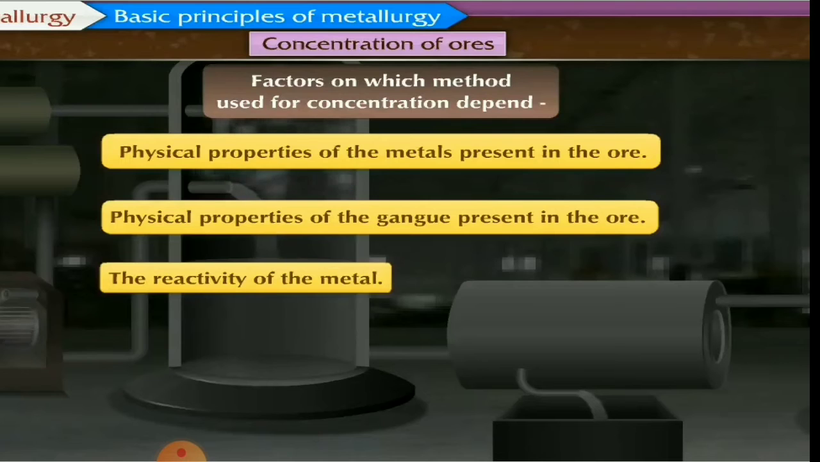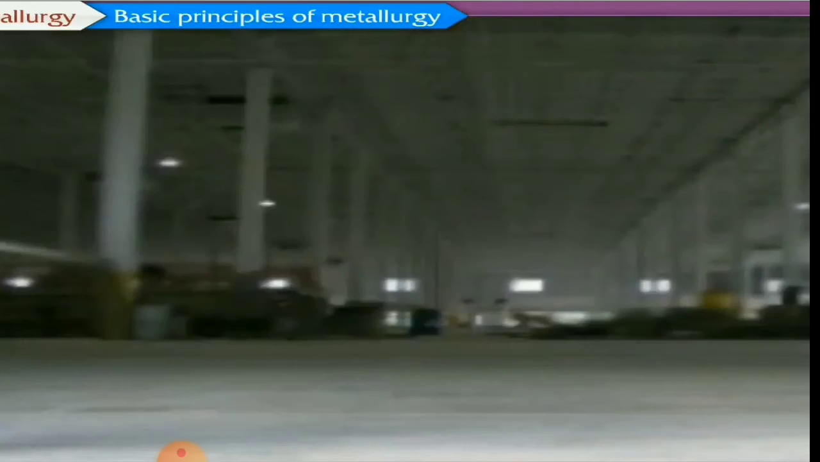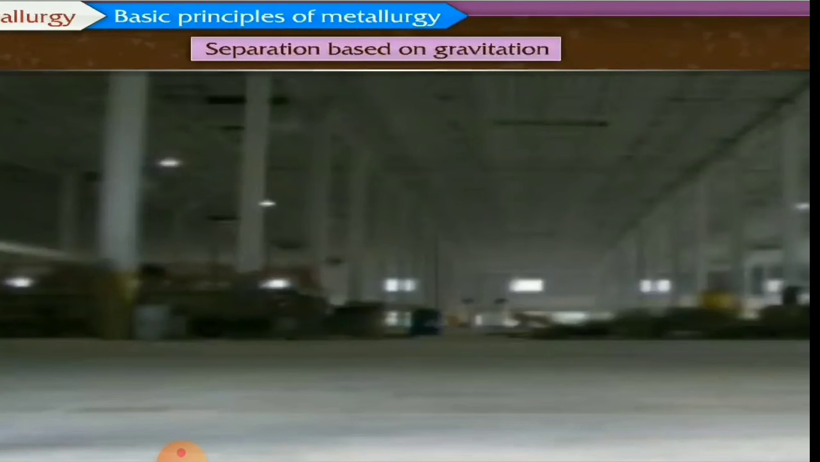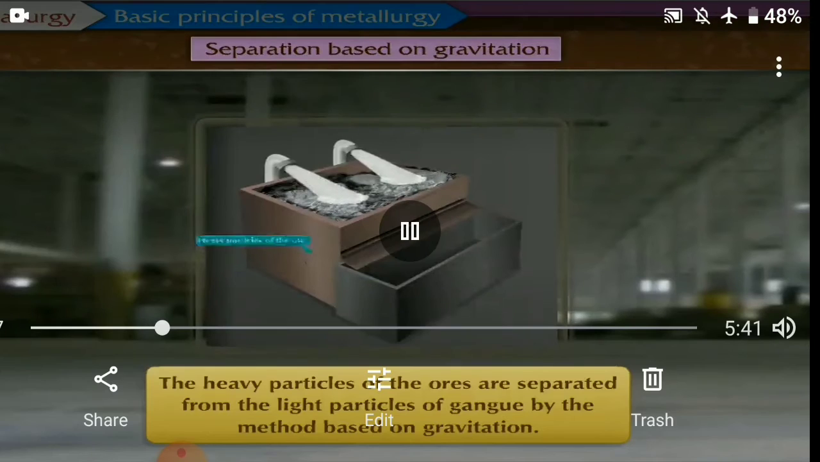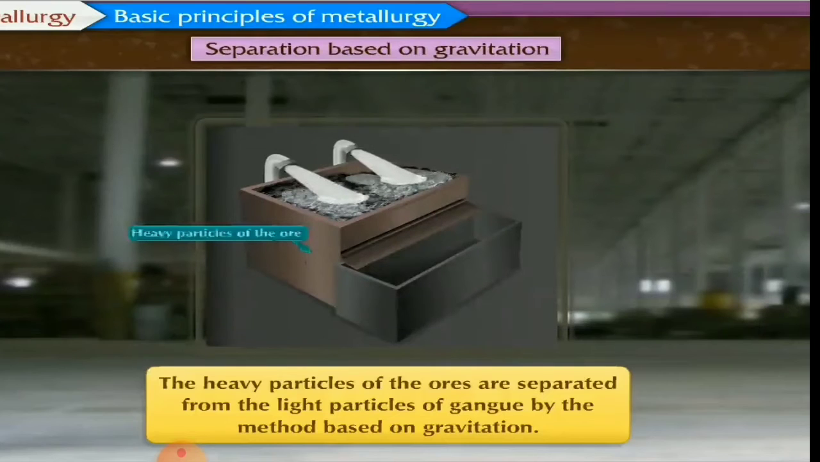There are different types of concentration. First we have to concentrate the ores. Some of the following methods are there. Separation based on gravitation. What is gravitation? The heavy particles of the ores have to be separated out, and the light particles of the gangue have to be separated out with the help of gravitation. That is, heavy particles will flow down and settle down, and the light particles will come up or float. That is the gravitation law.